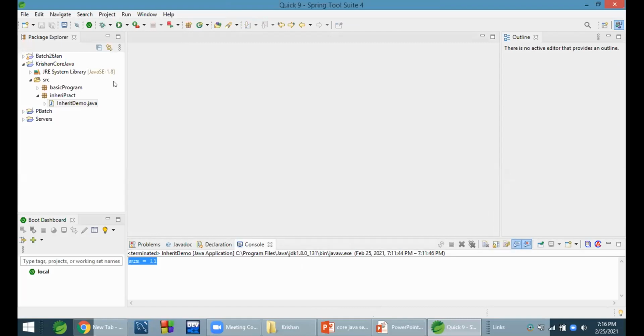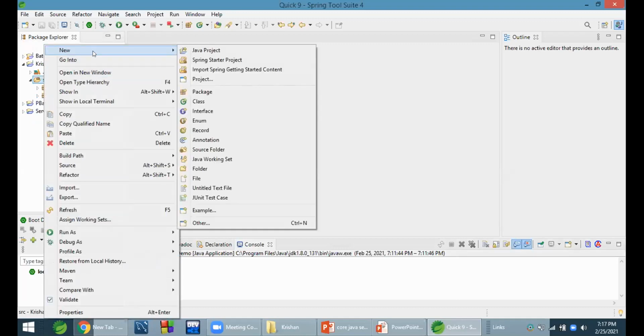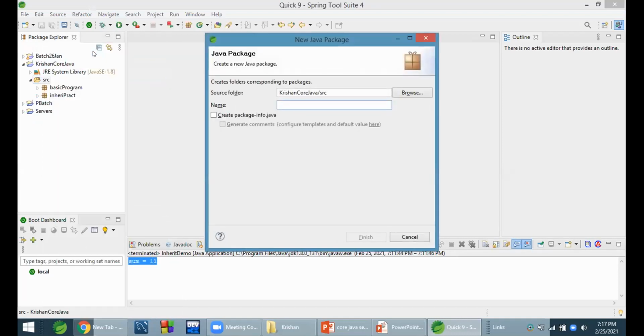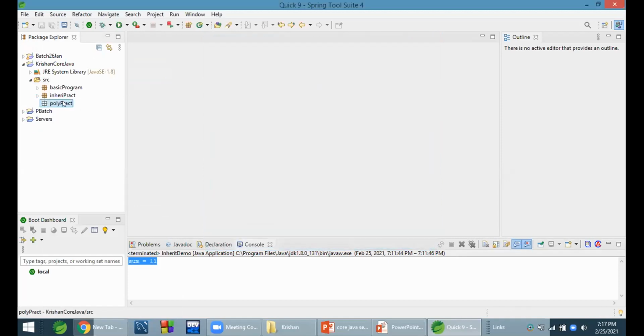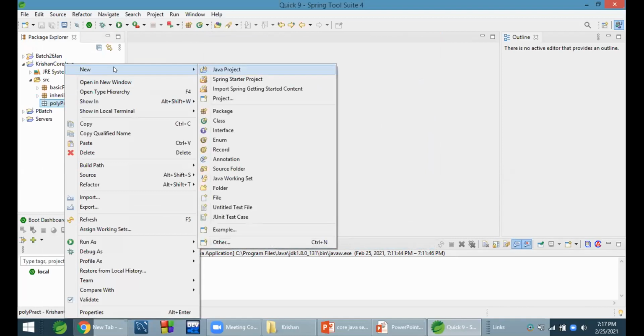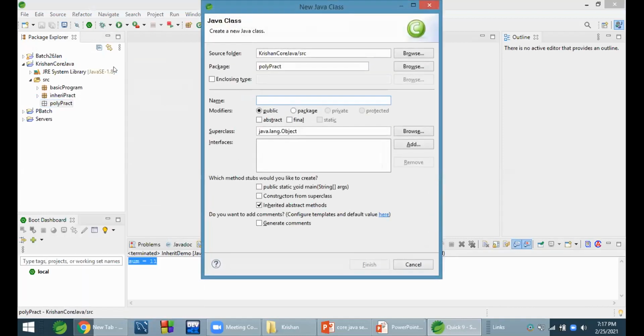In that, we see method overloading. Static polymorphism, method overloading.